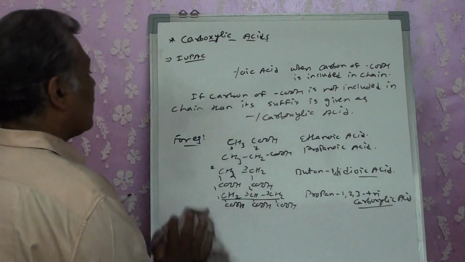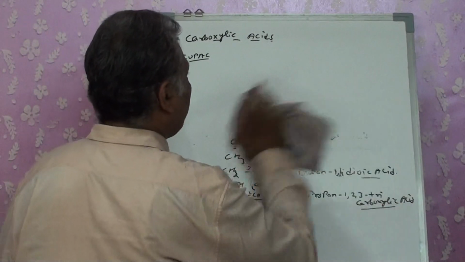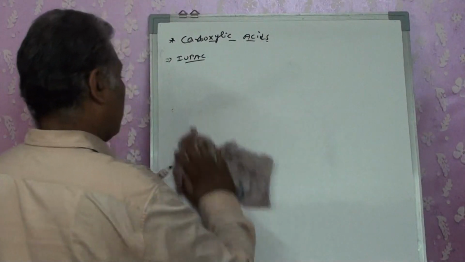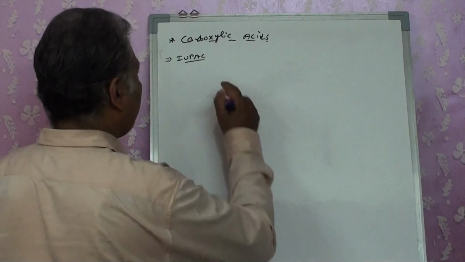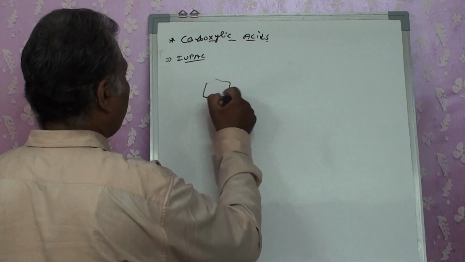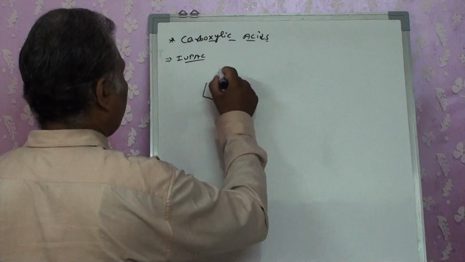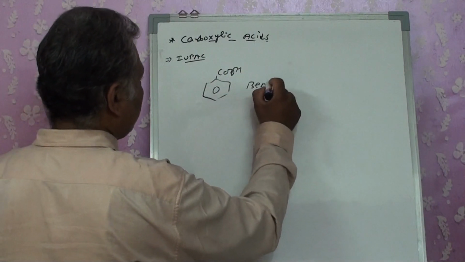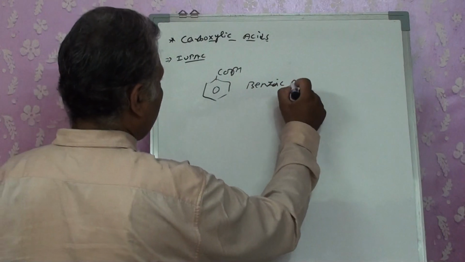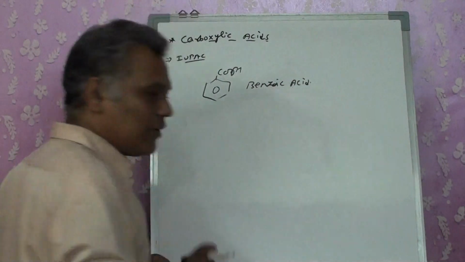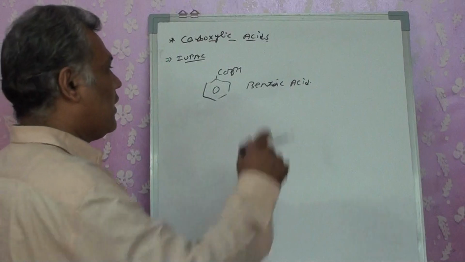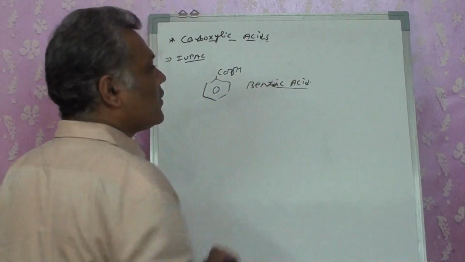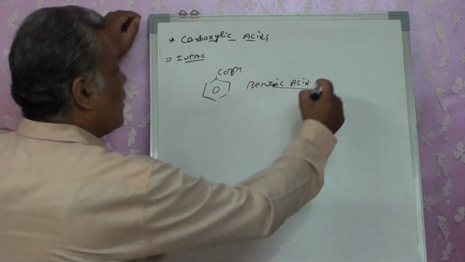Let's see it for the aromatic nucleus. Suppose I have a benzene ring with COOH. We know that we straight away write it as benzoic acid, but this is not an IUPAC name. It's actually a common name.